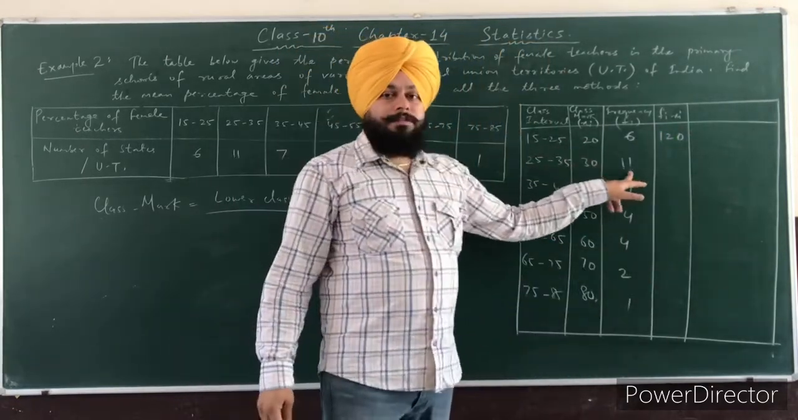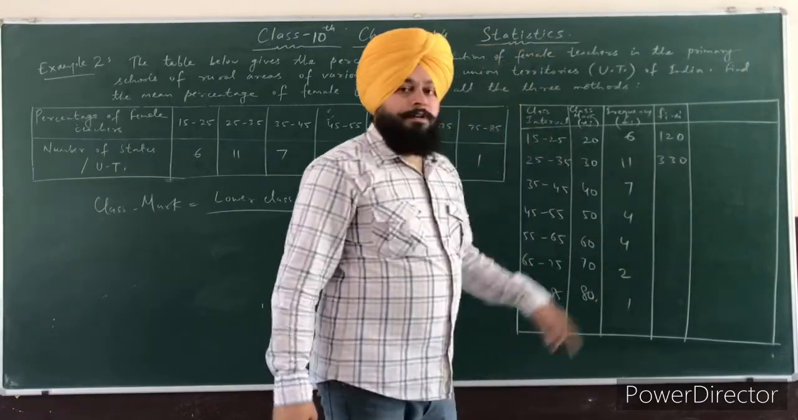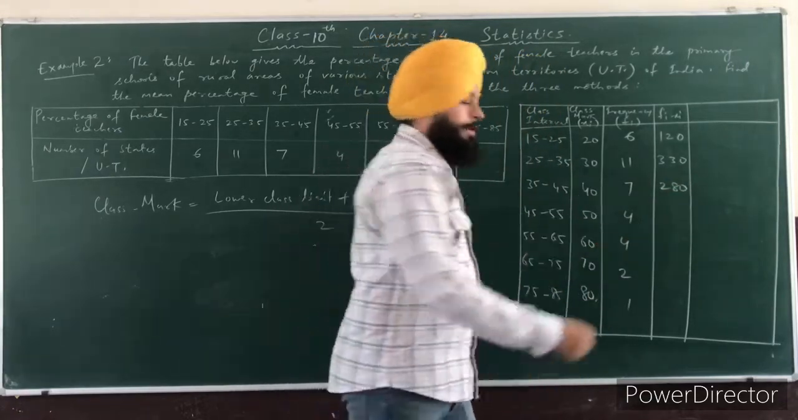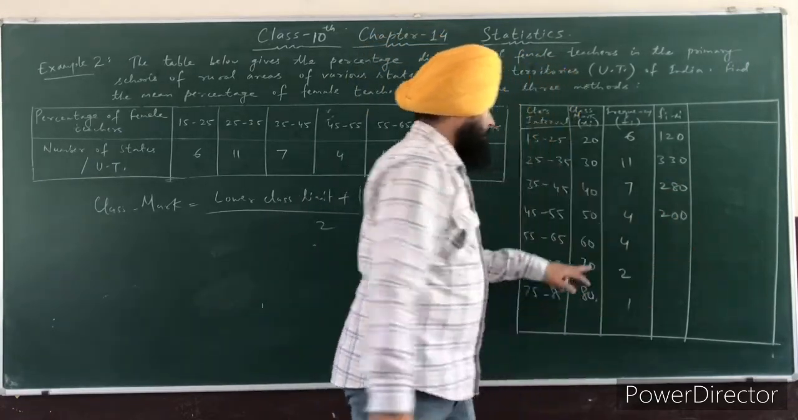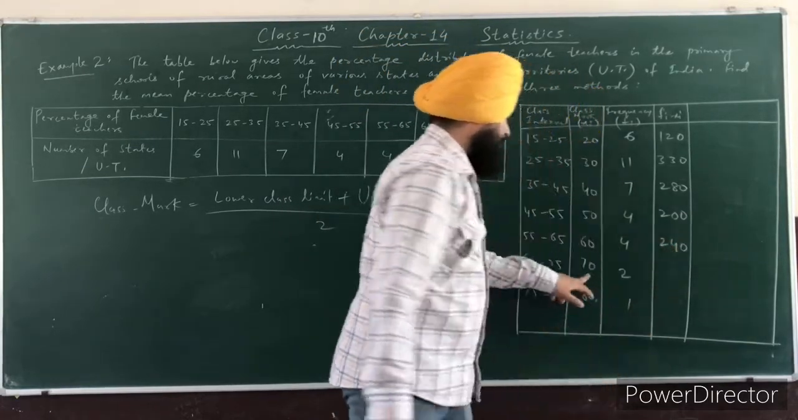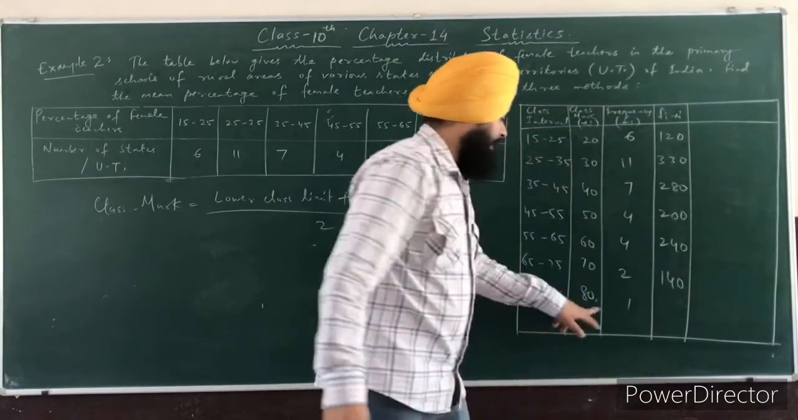Next, 30 elevens are 330. 40 into 7, 280. 50 into 4, 200. 60 into 4, 240. 70 into 2 is 140. And 80 ones are 80.